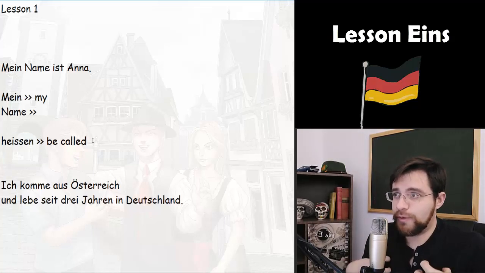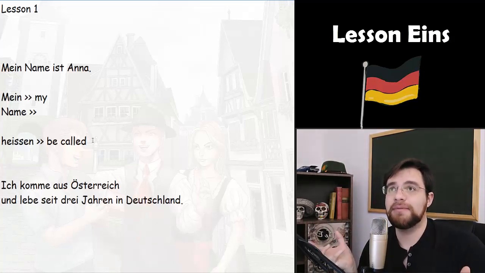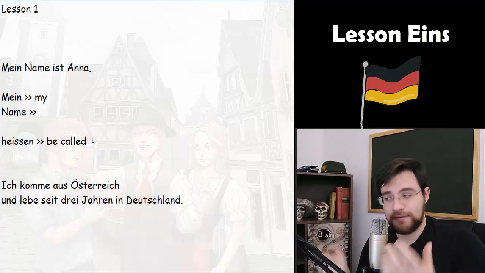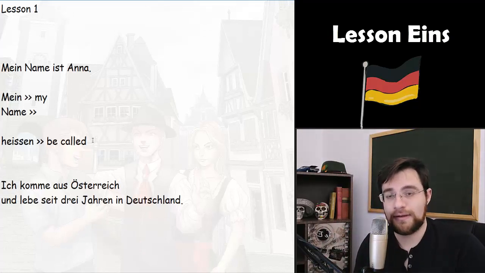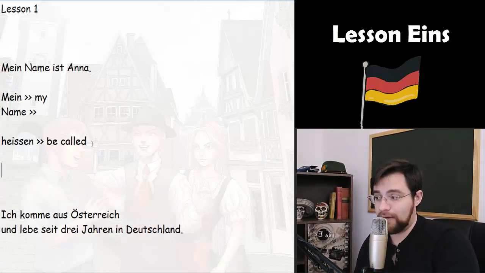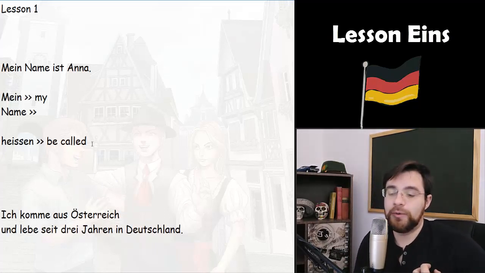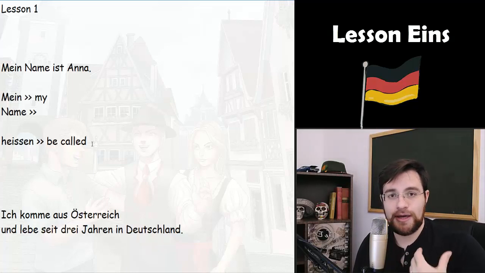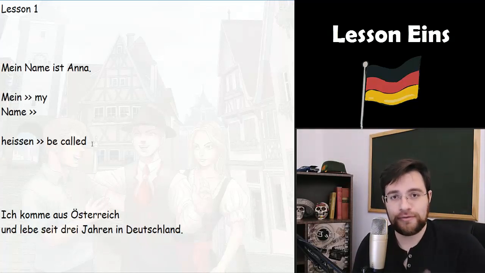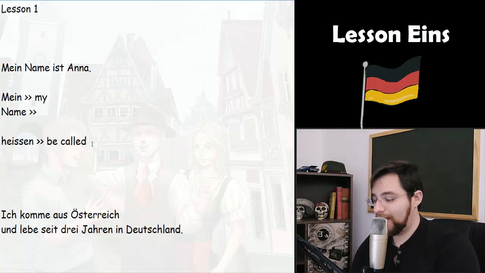So how do I say my name in German using this verb heißen? How do I use this verb? First of all, we need to learn how to say I in German. The first person, I. I in German is the word ich.